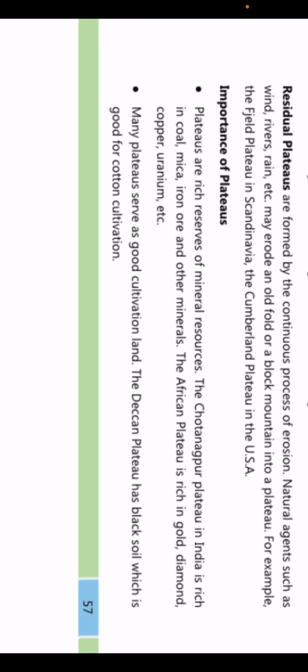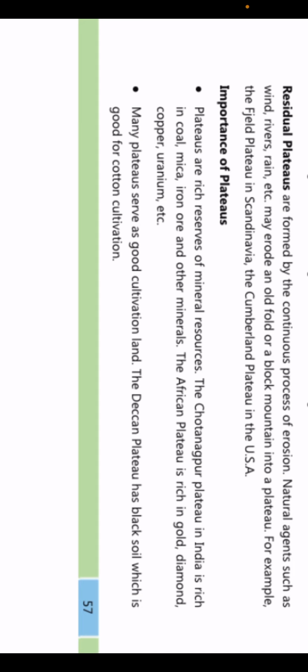So soil तो erode होती है, उसके साथ धीरे धीरे the mountain also starts eroding obviously. So the mountain gets eroded and it takes the shape of a plateau. So for example, Fjeld Plateau in Scandinavia, Cumberland Plateau in the US. So they have given two examples of that also.